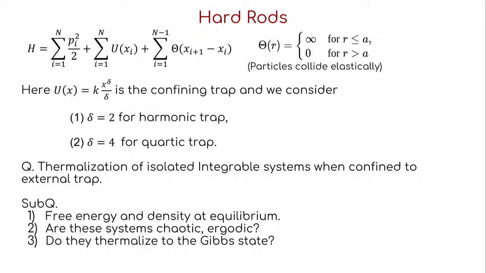And we confine them in a harmonic and a quartic trap separately, and we want to understand whether it thermalizes or not. But to understand whether it's thermalized, we need to understand what the equilibrium looks like. So that's the first thing we do, and then we study whether these are chaotic and ergodic systems, and then we eventually ask the question whether they thermalize to the Gibbs state.